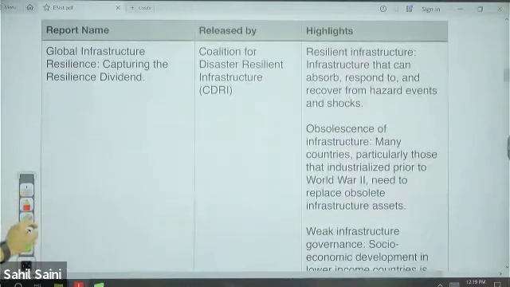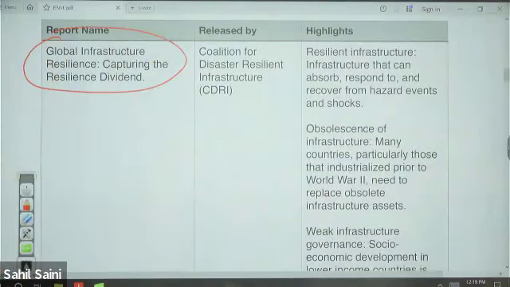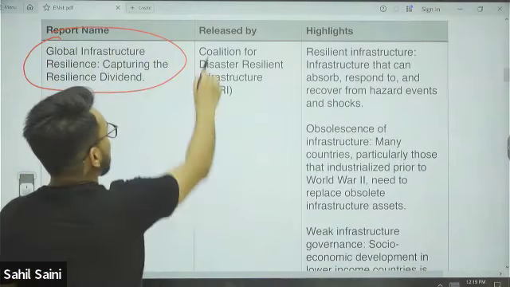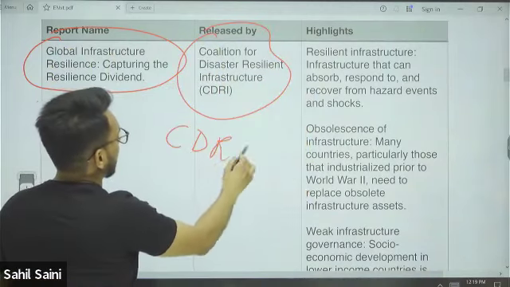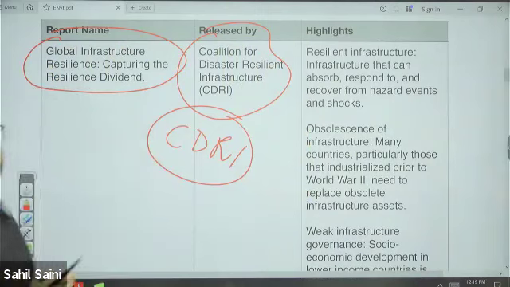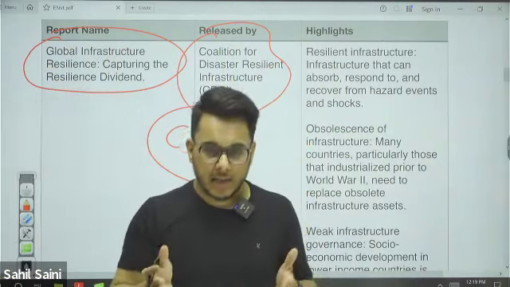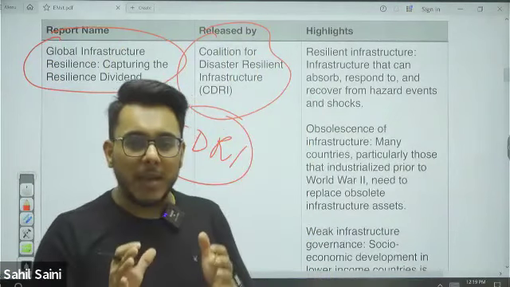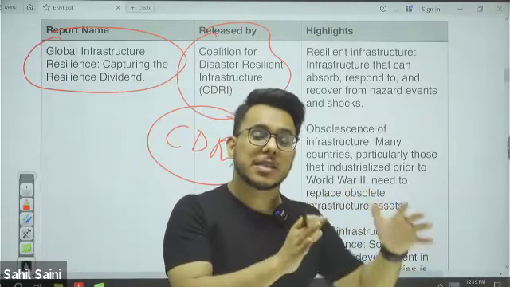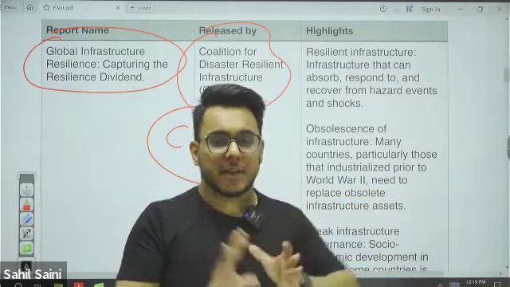Fine. Next we have the Global Infrastructure Resilience Report. Now, this particular report is released by the Coalition for Disaster Resilient Infrastructure, CDRI. CDRI is a grouping of countries, and India is also a member of the CDRI. This CDRI grouping provides technical assistance to countries so that they can develop resilient infrastructure.